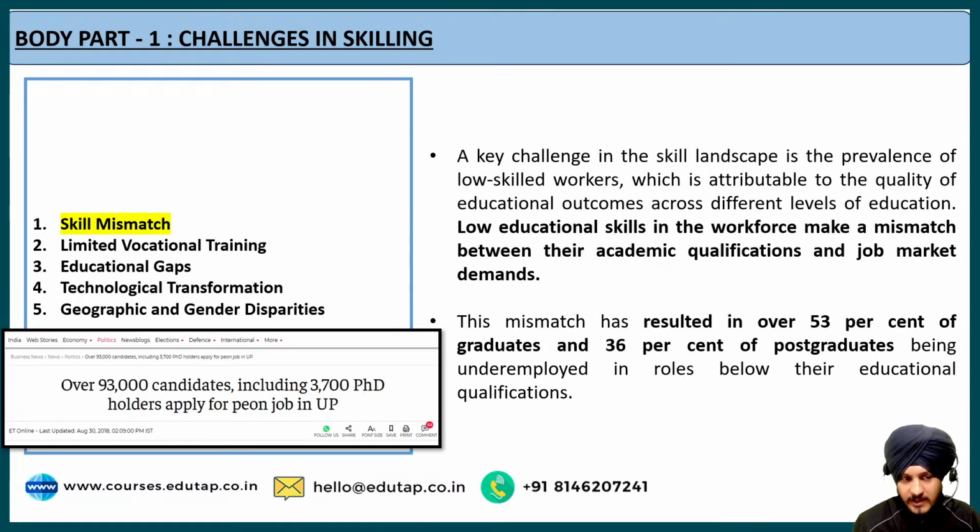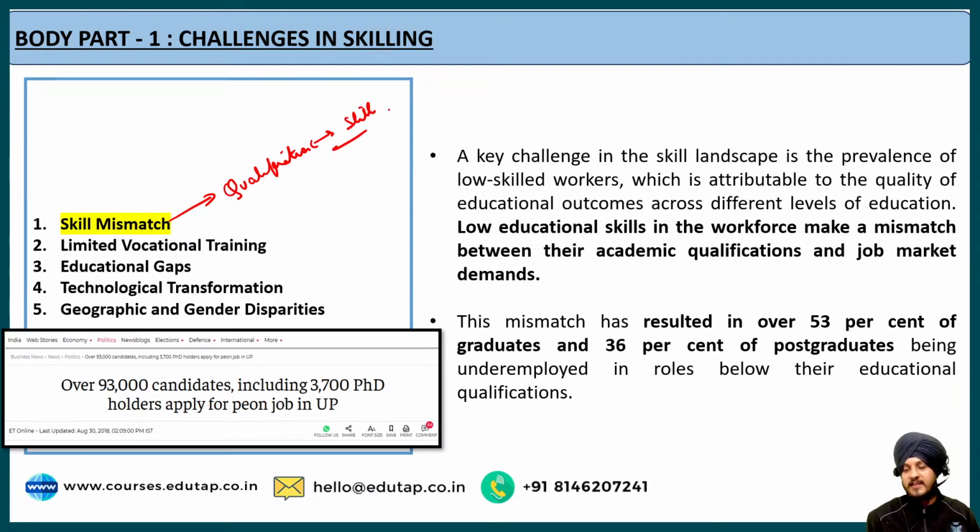Now let us move on to the next part, which is the body part, and the first point is regarding the skill mismatch. So let us see what the economic survey says about the skill mismatch. So basically the economic survey says that there is a huge skill mismatch, and when I say skill mismatch, I'm talking in context of the mismatch between qualification and skills.